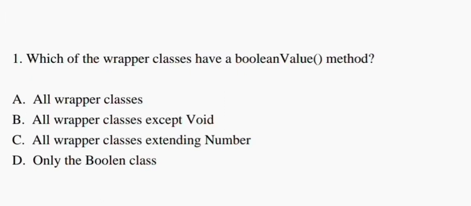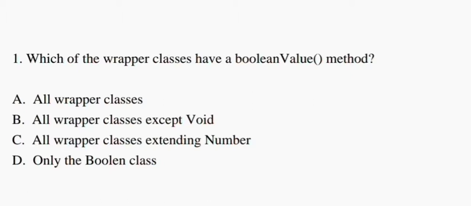So here the first question is, which of the wrapper classes has a booleanValue method? They are giving four options. Option A, all wrapper classes. Option B, all wrapper classes except void. Option C, all wrapper classes extending number. And option D, only the boolean class.